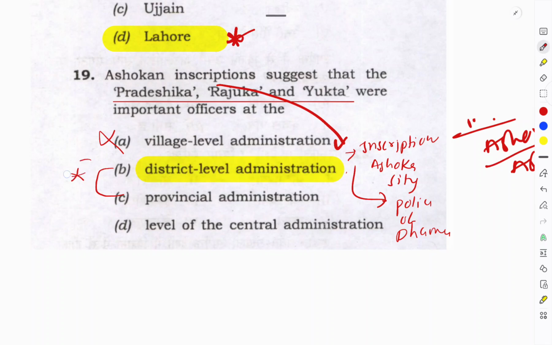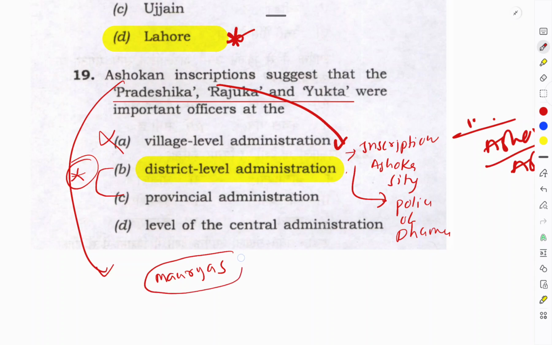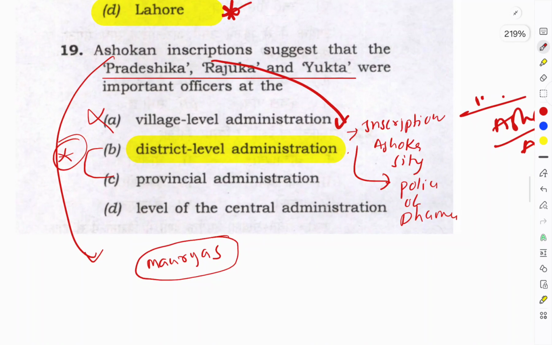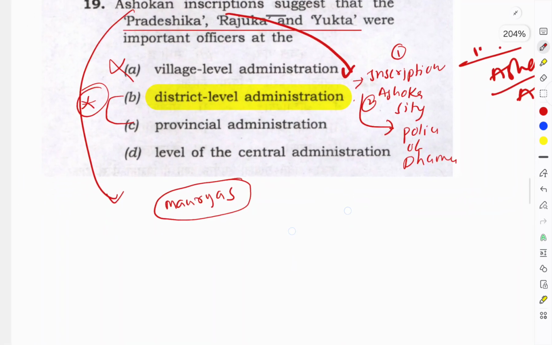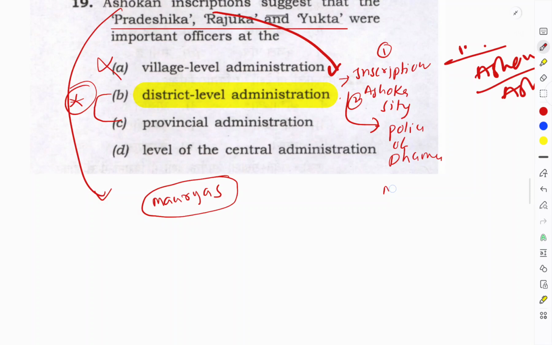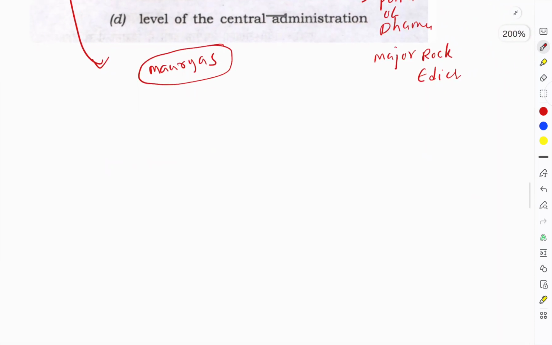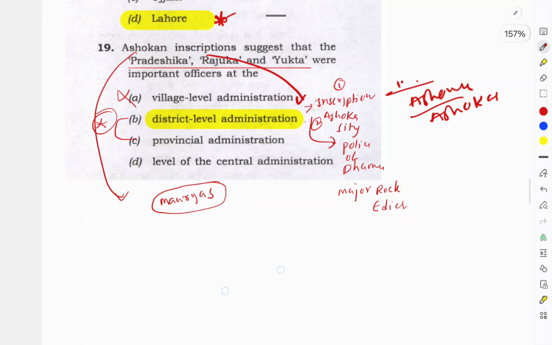Ashoka became a part of the Mauryan dynasty, so Mauryas are very, very important, we should read them at any cost. We know about Ashoka, his policy of Dhamma and all, you have to read. In that you also have to prefer inscriptions, Ashokan sites and policies, and where the pillars are, Ashokan major pillars, and where the major rock edicts are, are important. You have to say this is a 2025 question paper. So in the static part, you have to focus on these things.